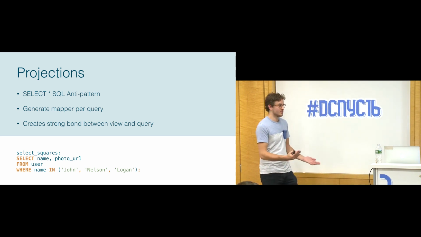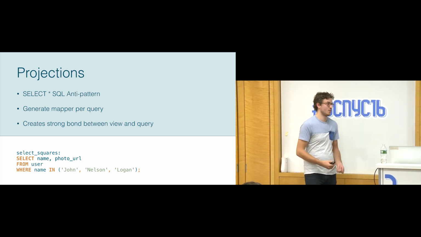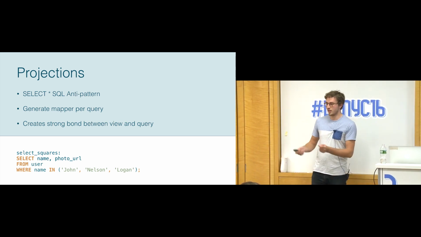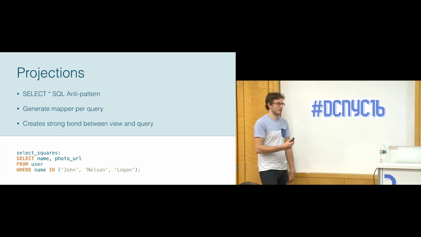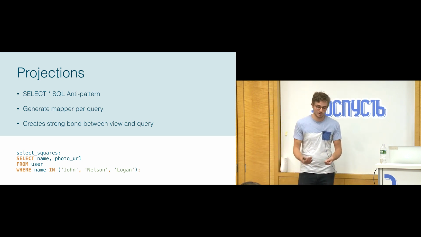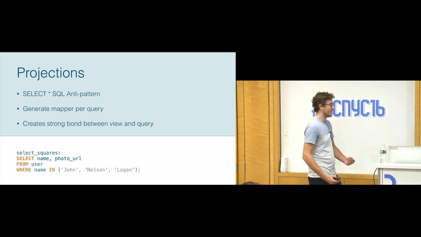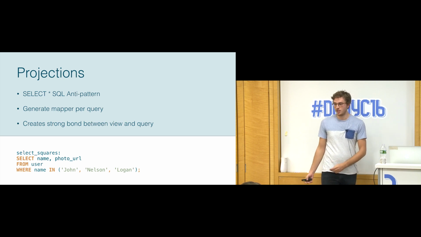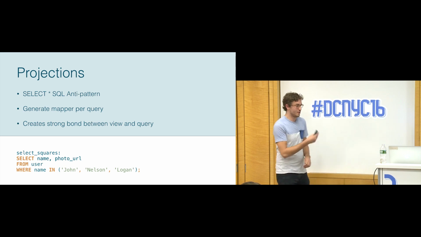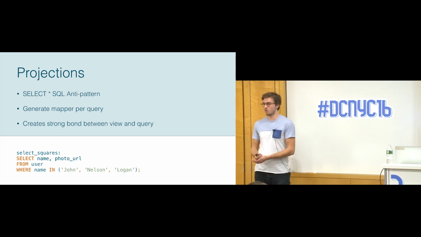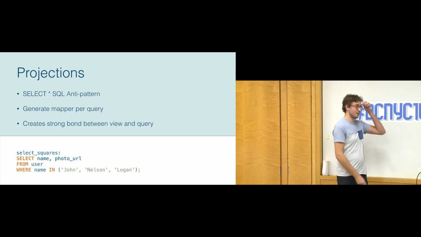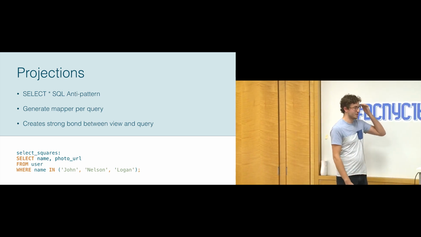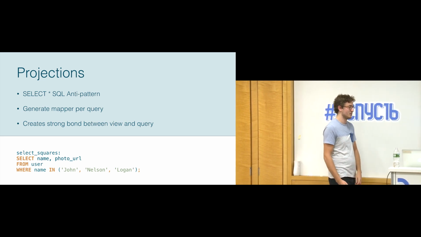So say we were displaying a list of users and we only cared about the name and the photo URL. Those are the only two things we would select, and then we would use that type-safe interface to populate the view. And what this did was give us a view model, essentially. If you're familiar with the model-view-viewmodel architecture, suddenly the query became like a view model. We would have a query that was specific to a particular view, which is actually really similar to XML files, where you create an XML file that directly relates to a single view. We were doing something similar in these database files, which we thought was really interesting, and it started making writing code a lot easier.